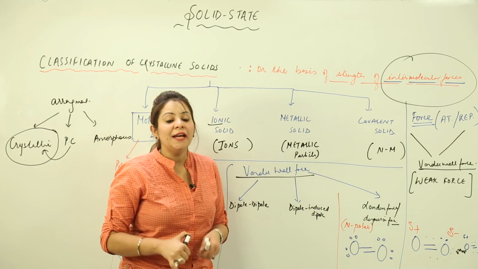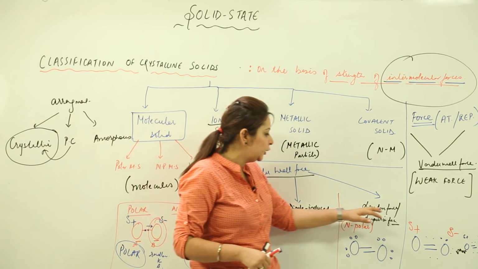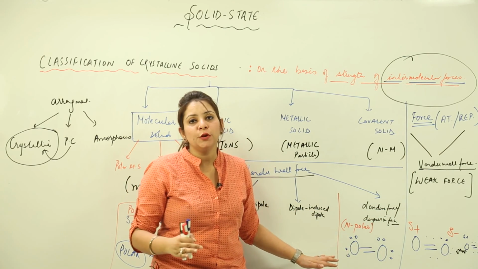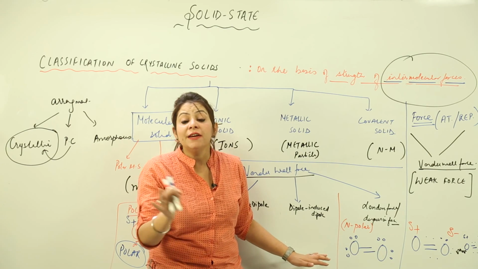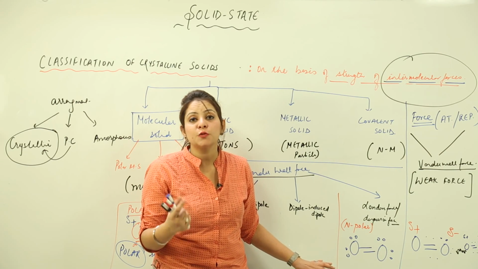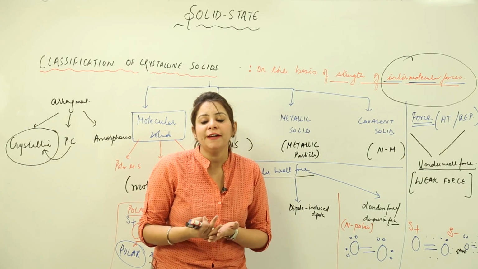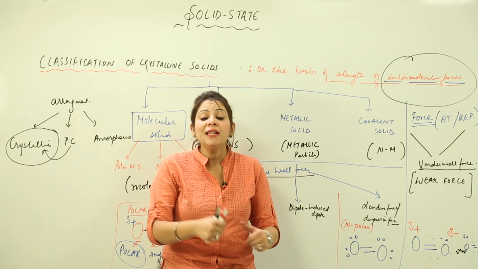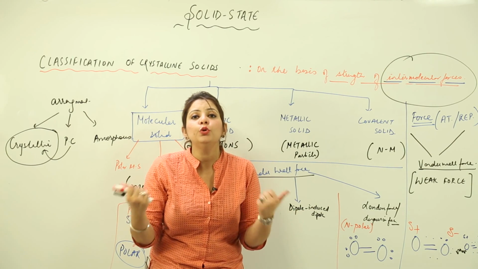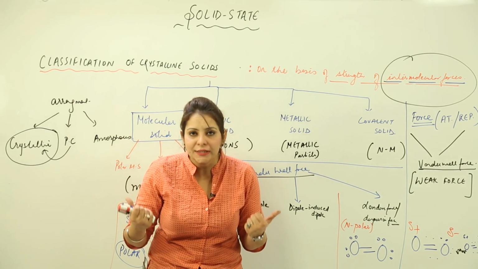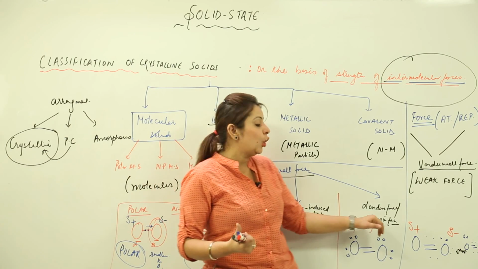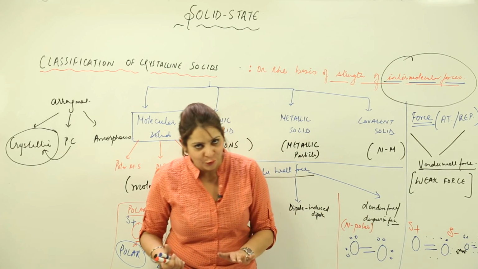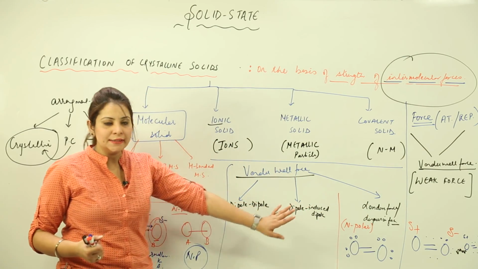Keep in mind, London force operates in molecules which are non-polar in nature, but due to temporary displacement of the electrons they become somehow polar, even though the magnitude of charge is small. Because they develop partial positive or negative charges, they attract another molecule. The force that exists between two non-polar molecules due to temporary displacement of electrons is called the London force or dispersion force, but it is a weak force, keep in mind, right? So this is the London force.